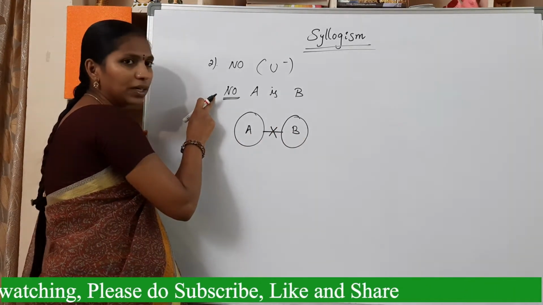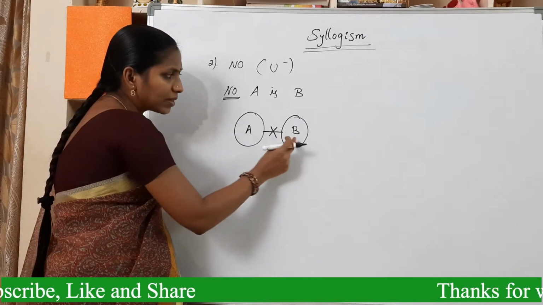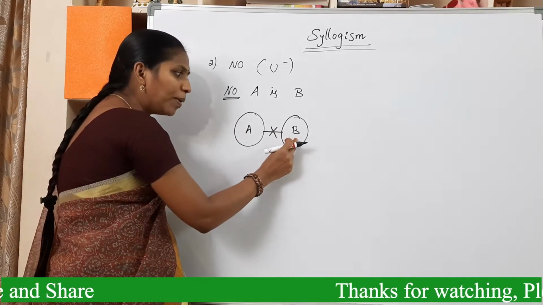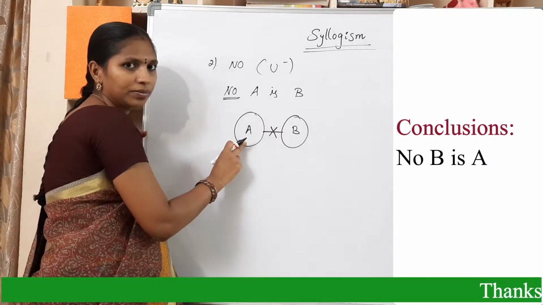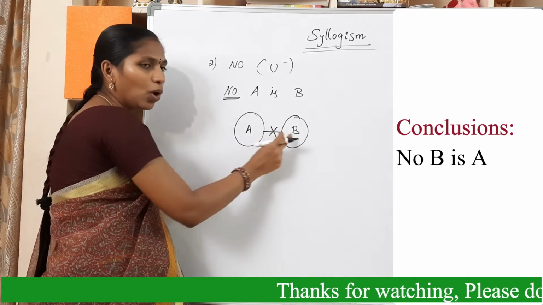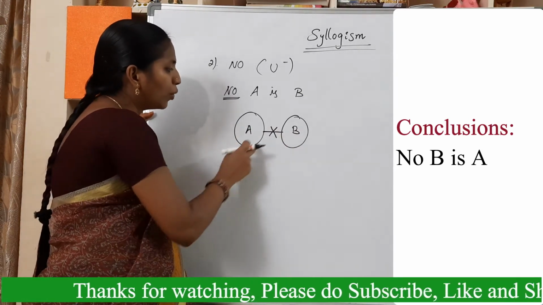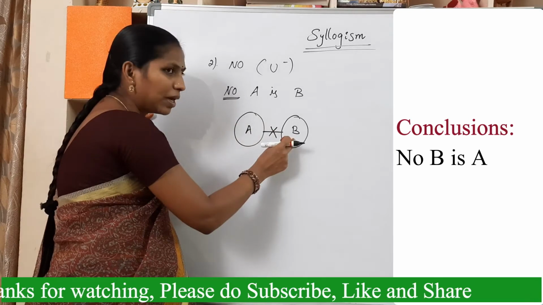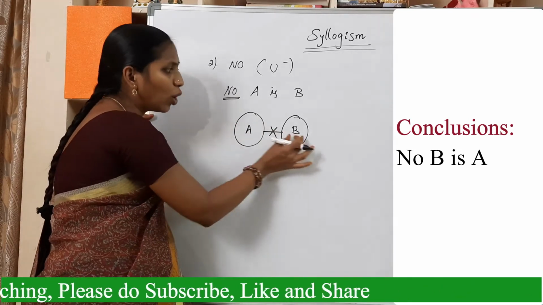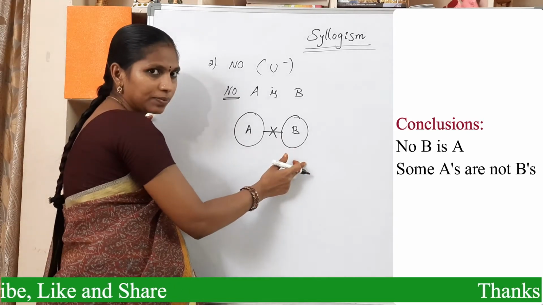This is the statement. What are the conclusions? Here no A is B means no B is A. That is one conclusion. And another conclusion is, no A is B means some A's are not B's.